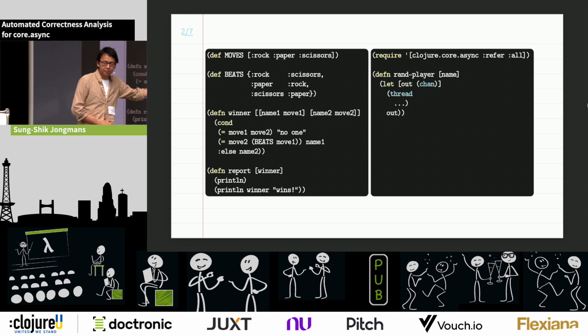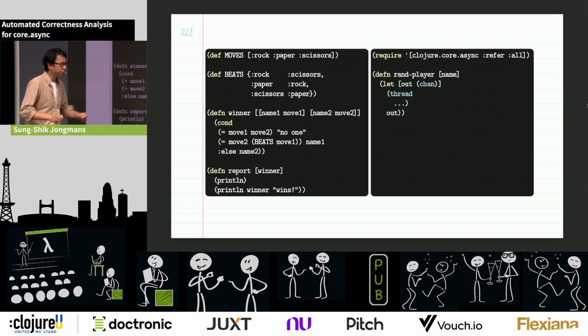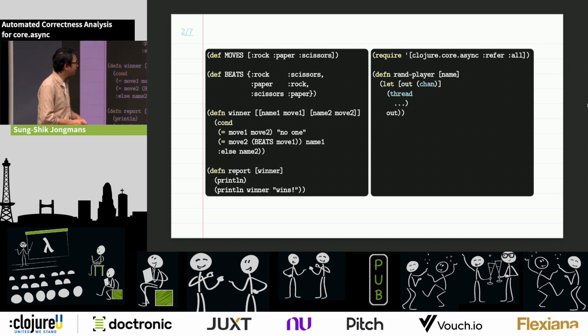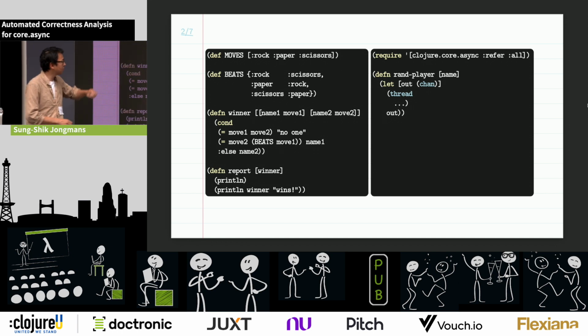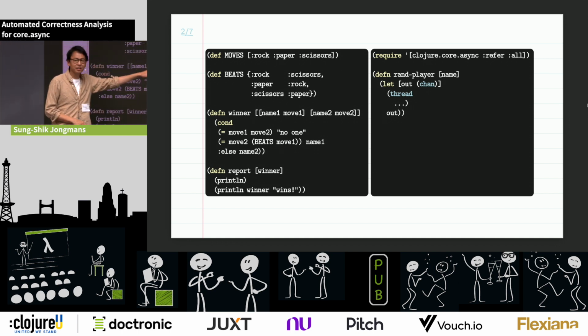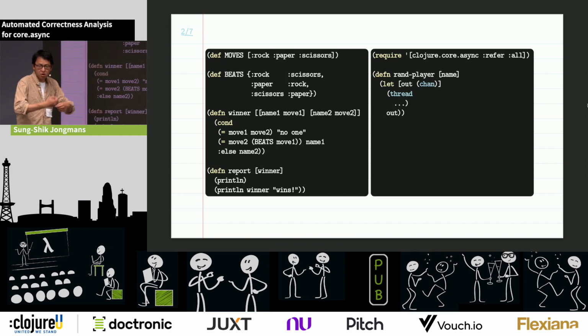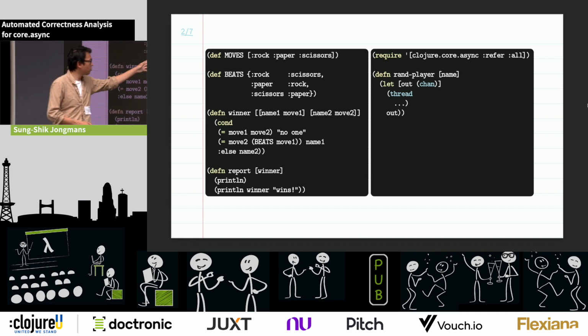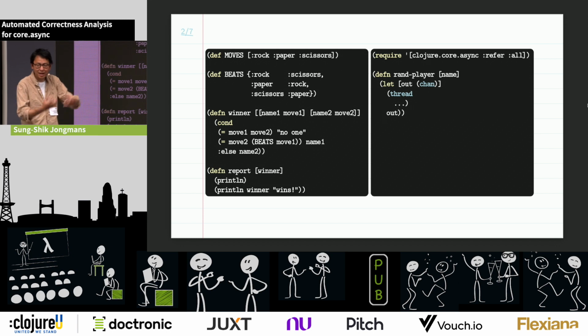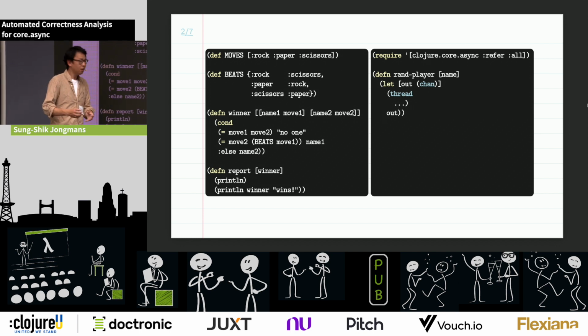It's called randPlayer because the players are going to pick their moves randomly. And the general structure looks as follows, right? So the first thing we do is we create a channel, right? Then we spawn a thread. And spawning a thread, of course, means that the body of the thread is going to be executed asynchronously, independently of, let's say, the main thread, right?